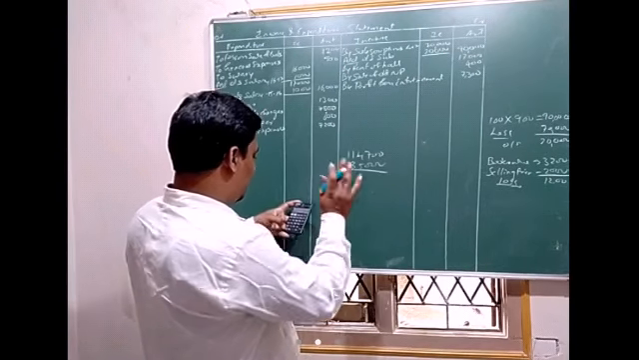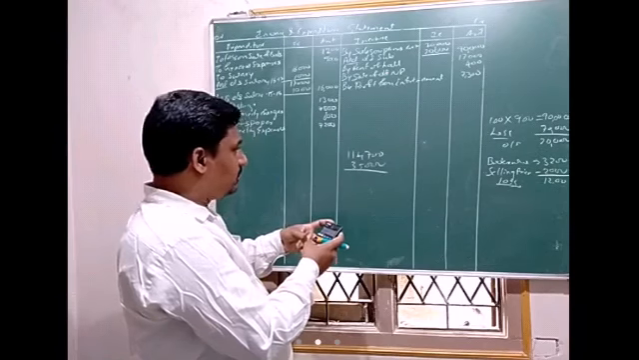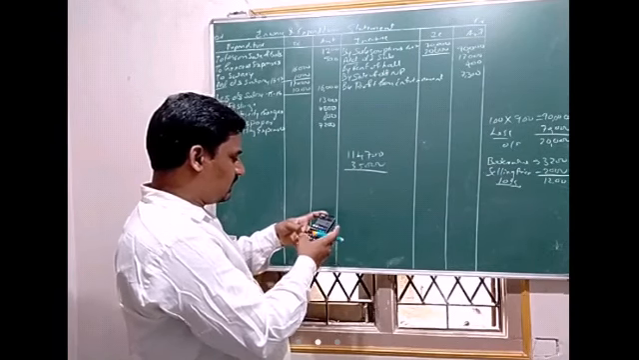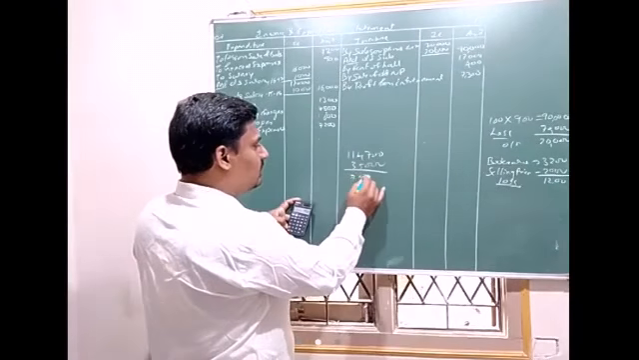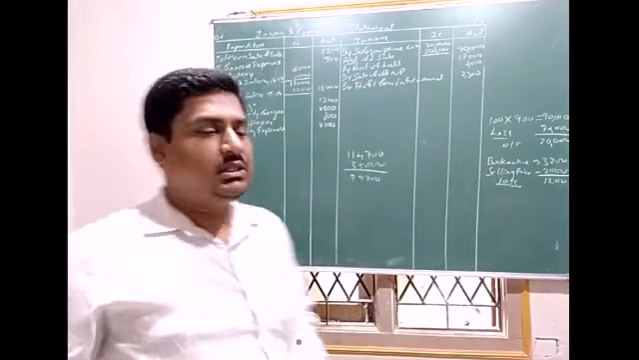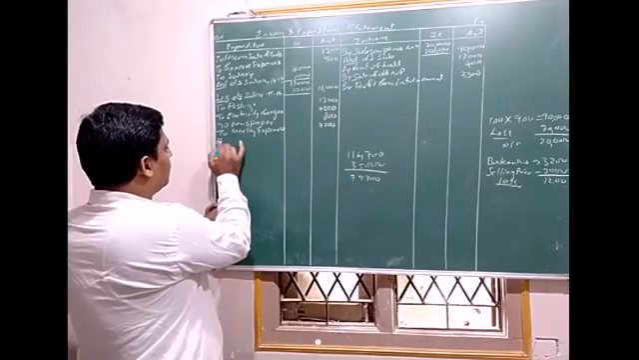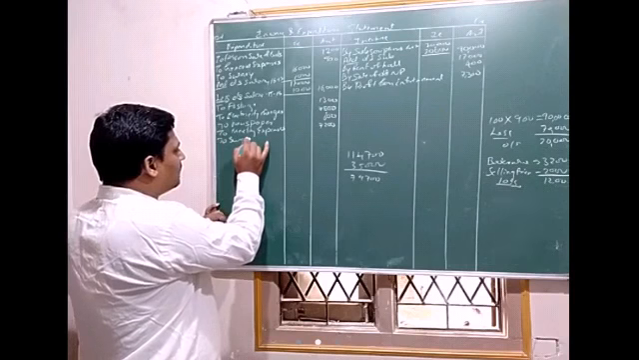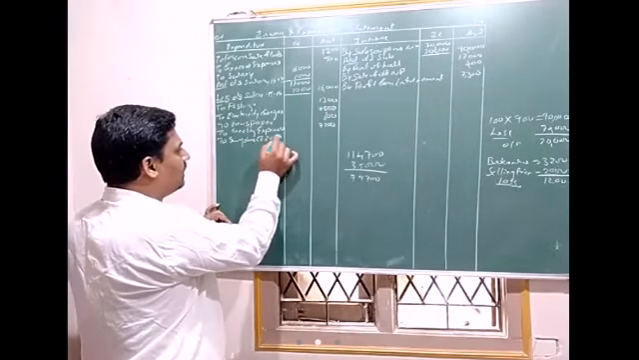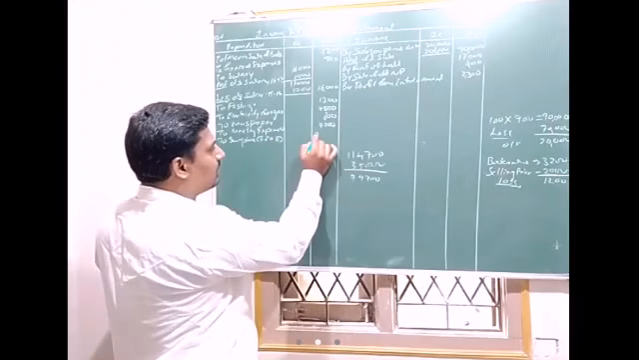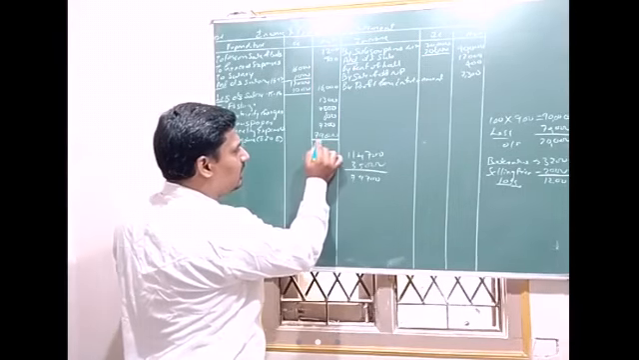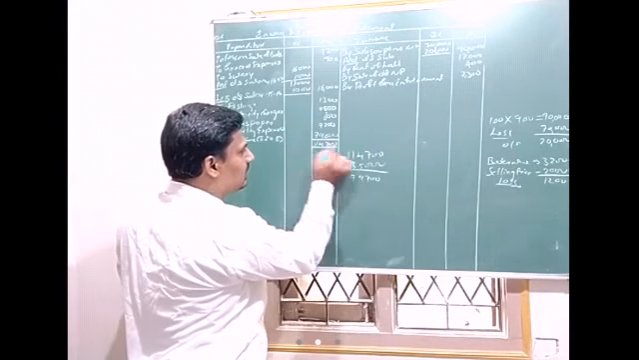Sorry, I made a mistake here. 1,14,700 minus 35,000 is equal to 79,700. So they made a surplus of rupees 79,000, that is, excess income over expenditure, 79,000. So the total on both sides is 1,14,700.